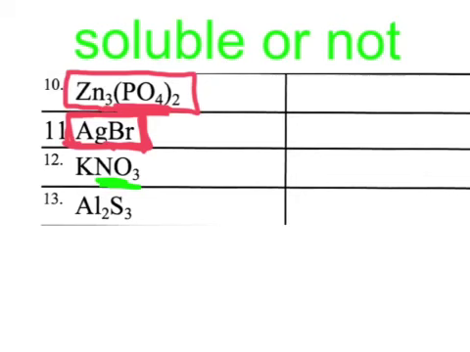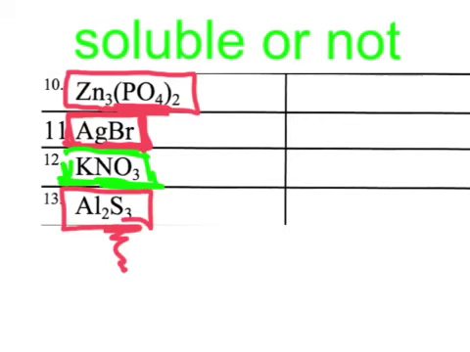Nitrates are generally soluble, and if it starts with an alkali metal, it's definitely going to be soluble, so 2 rules tell us that this is soluble. And sulfides are generally not soluble. So there you go. We are ready now to use this information to help us do one more type of problem.